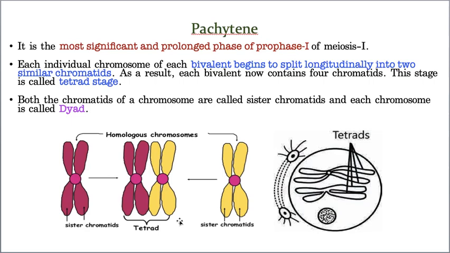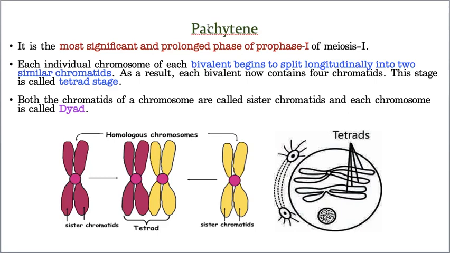Because of this process called Pachytene. If Pachytene is not there, no variation can be seen between parents and offspring. That means exactly the offspring will resemble the parents only, but that is not possible. That is only because of this Pachytene. Such a most important one. The variation takes place in Pachytene. So it's a very important phase, students.